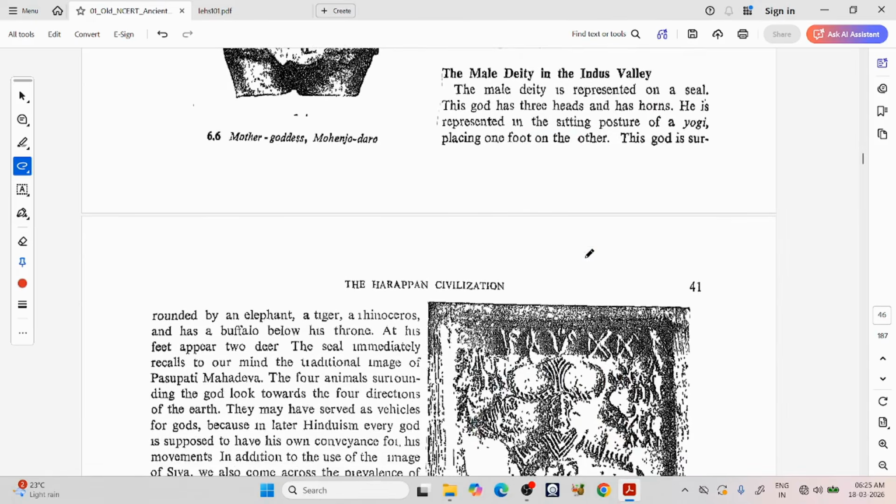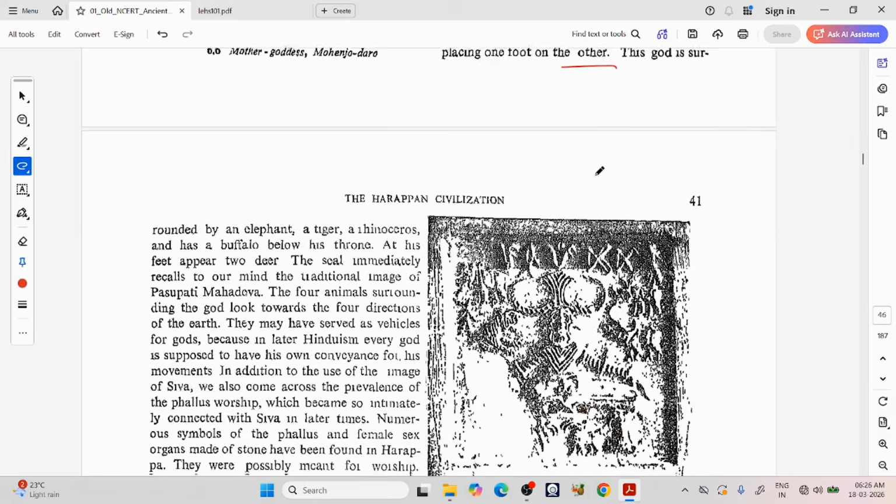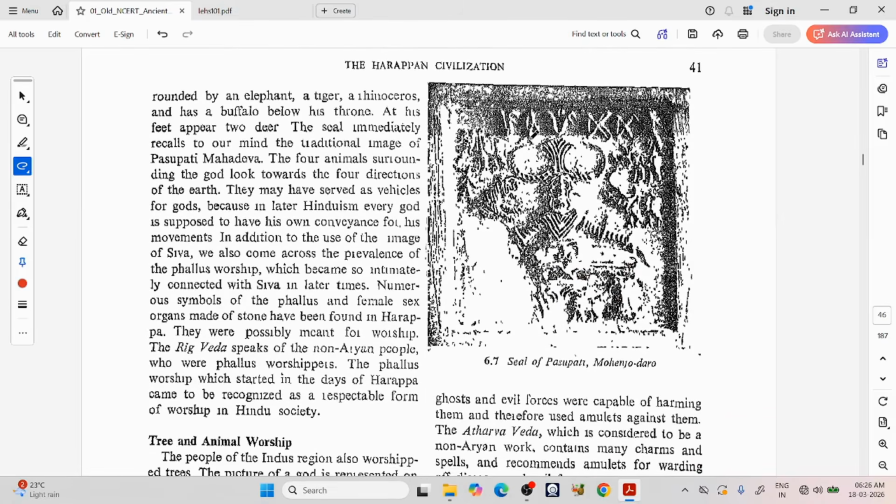The male deity in Indus Valley. The male deity is represented on a seal. This god has 3 heads and has arms. He is represented in the sitting posture of a yogi, placing one foot on the other. This god is surrounded by an elephant, a tiger, a rhinoceros, and a buffalo below his throne, and at his feet appear 2 deer.